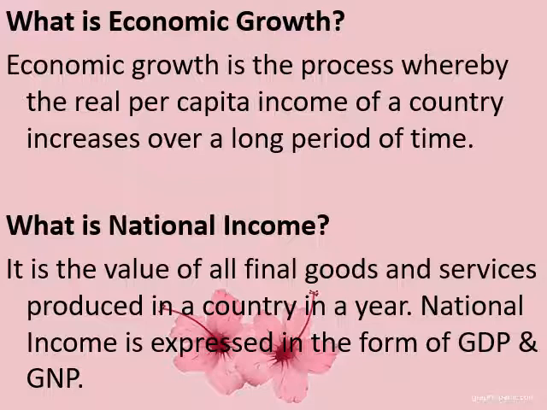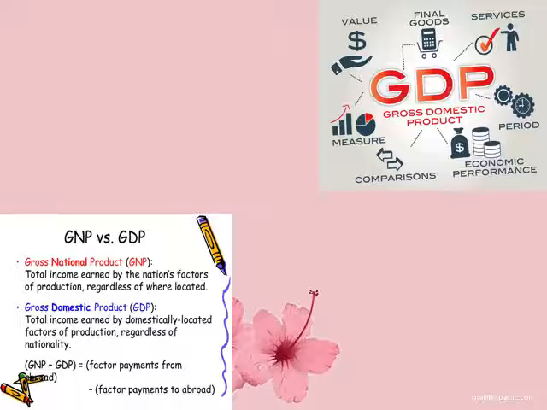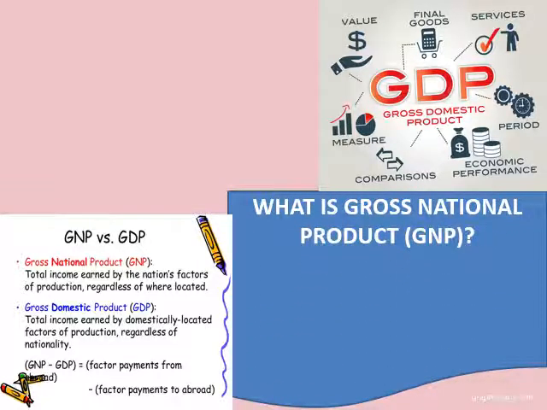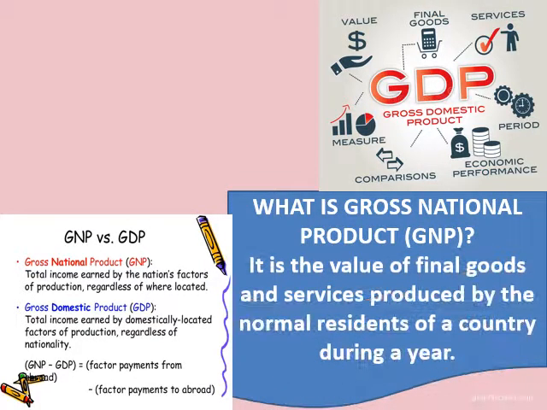Okay, so let's look into the meanings of both of these. So the first one is, what is gross domestic product? Okay, like I already told, national income is expressed in two forms. One is GDP, the other is GNP, and we need to know their meanings. So first is GDP. Basically, GDP is the value of all final goods and services. By final goods and services we mean the goods and services which ultimately reach to the consumers.